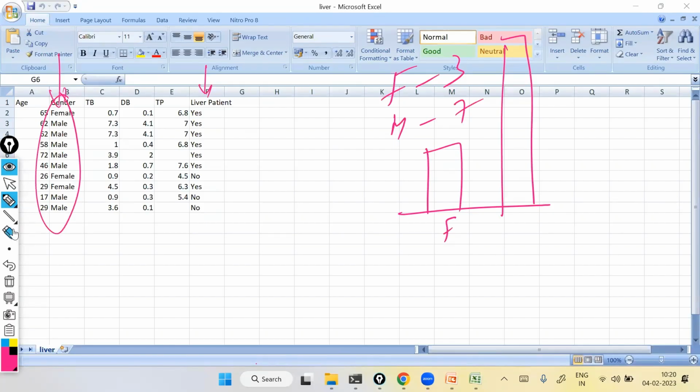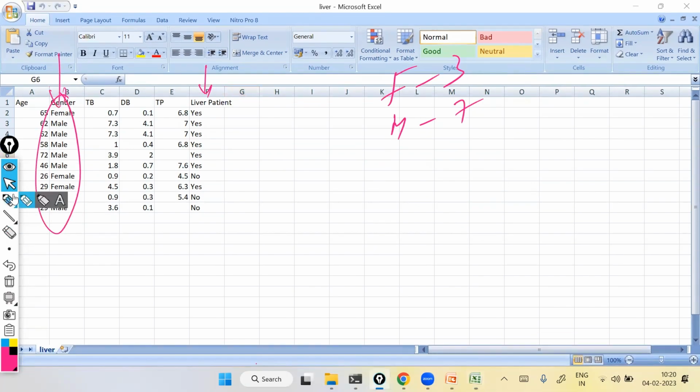Now the same thing, you're calculating the probability. What is the probability of F? 3 out of a total of 10. Here 3 Fs are there. Your interested one is F, so the count of your interested one is 3 out of 10.